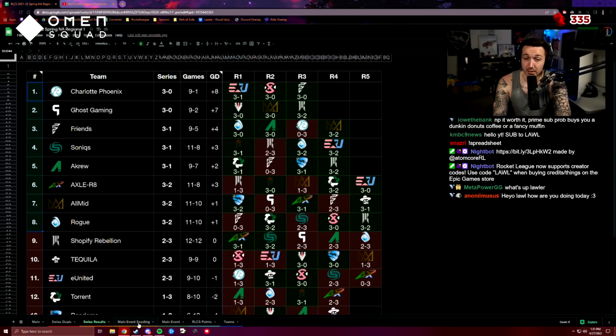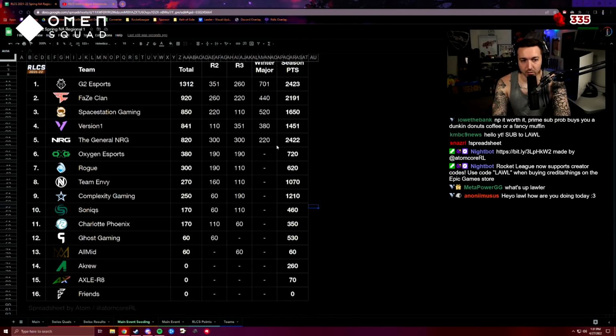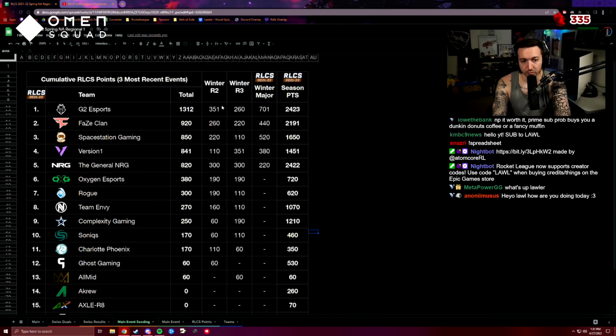So once you get your 16 teams into the main event, shown here, they then take the 3 most recent events, which is actually shown very easily on this document. So here's their points overall, and even with NRG having the second most, they're taking the 3 most recent events, the major, and then Regional 3 and Regional 2, adding those up, and that is then what gives us our total. So RLCS overall points determines if you get an automatic bid as the top 8.